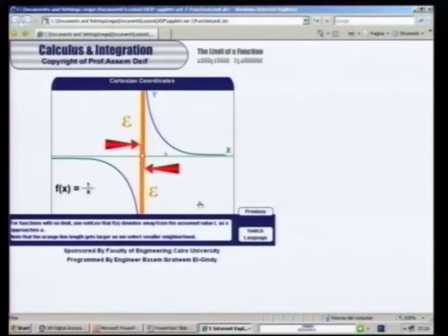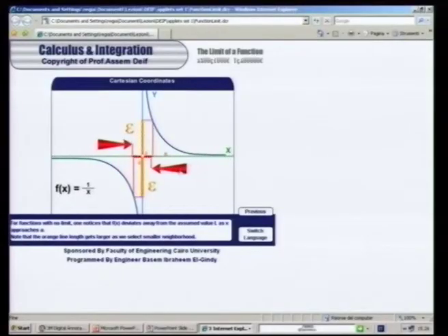Now, suppose, for example, you have another function like 1 over x. Here it has a vertical asymptote at the point equal to 0. Does this function have a limit at the point x equals 0? Now, we do the same thing. We approach the point 0 in a deleted neighborhood, of course. We approach the point 0 from the right and from the left. Here we find that as delta becomes smaller, epsilon goes to infinity. So we conclude that this function has no limit.